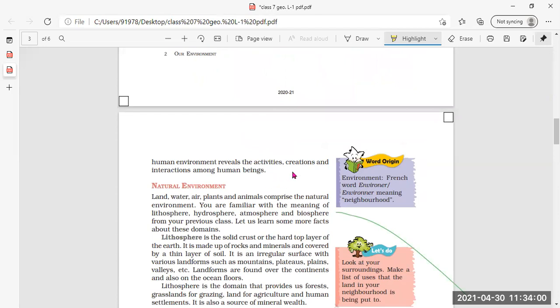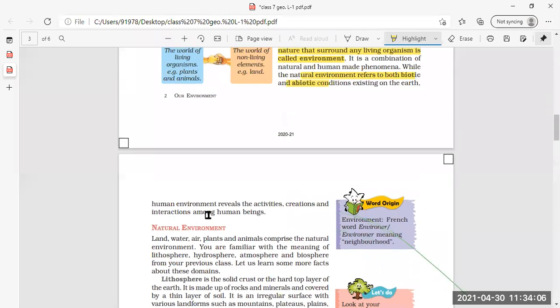Human environment reveals the activities, creation, and interactions among the human beings. Now, what is human environment? Human environment means the activities, the creations, the things which are created by the human beings, and the interaction of human beings among themselves. How do they communicate with each other? All that forms the human environment. I hope it is clear.